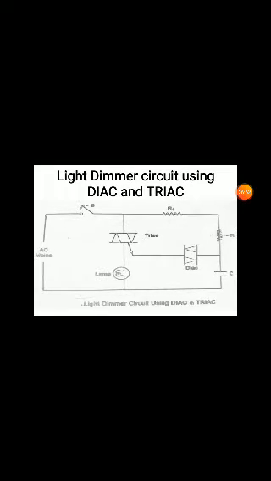The capacitor will be charged up to a certain level, and that much voltage is applied to terminal 1 of the diac. So whenever the required amount of voltage, the forward blocking voltage, is given to the diac, it moves to the forward conduction state.